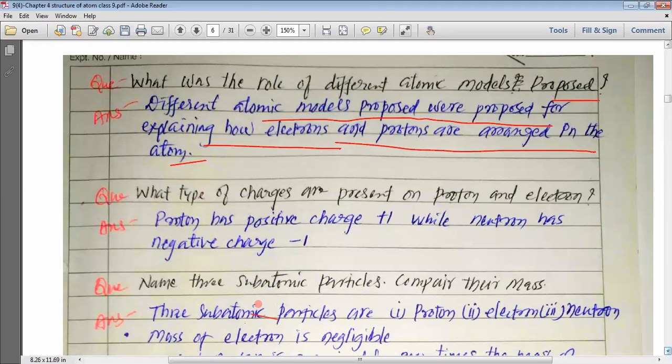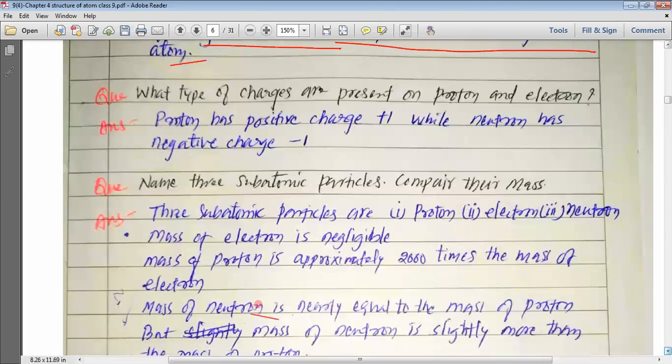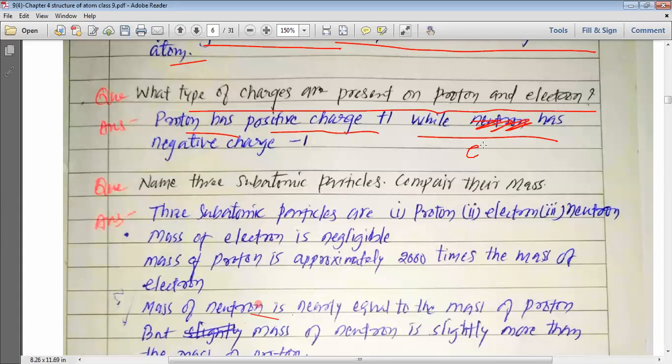So various scientists have done various experiments, and using them they have proposed how electrons and protons are arranged in an atom. What type of charges are present on proton and electrons? So proton has got positive charge +1, while electron, please remember, has a negative charge -1.